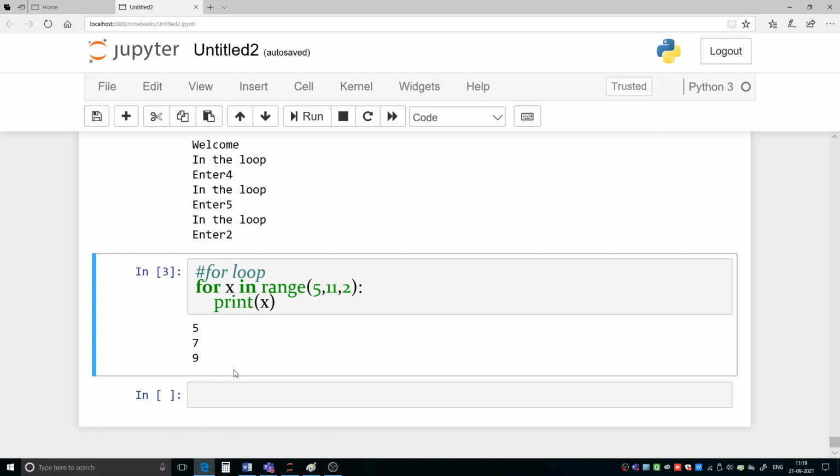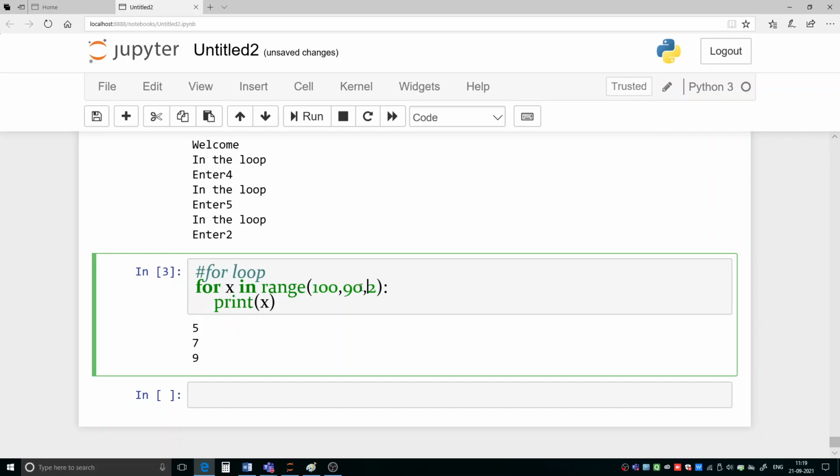Okay, so this is how we can do. We can go downward also. For example, suppose your starting point is 100, and your finishing point is this.